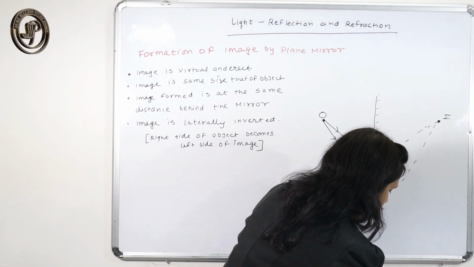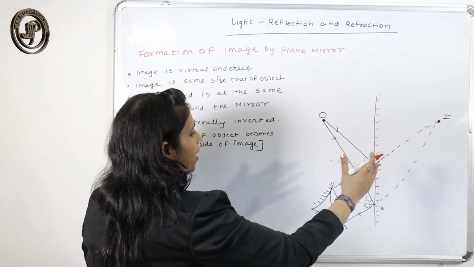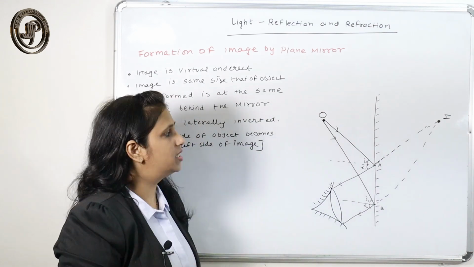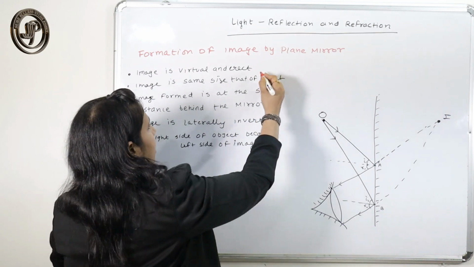So what are the characteristics of the image that we find here? First, we see the image is virtual and erect.